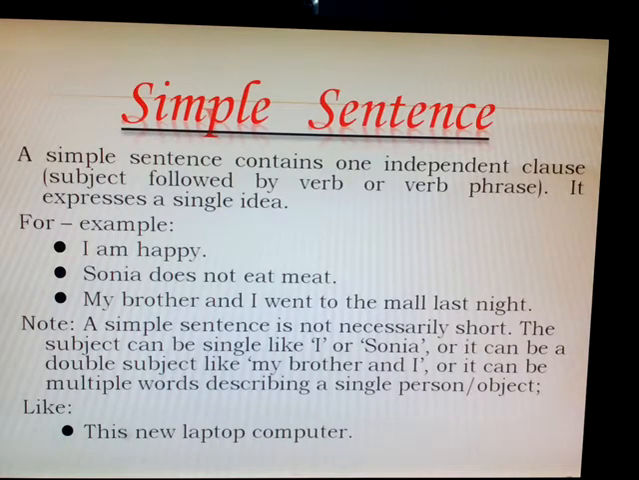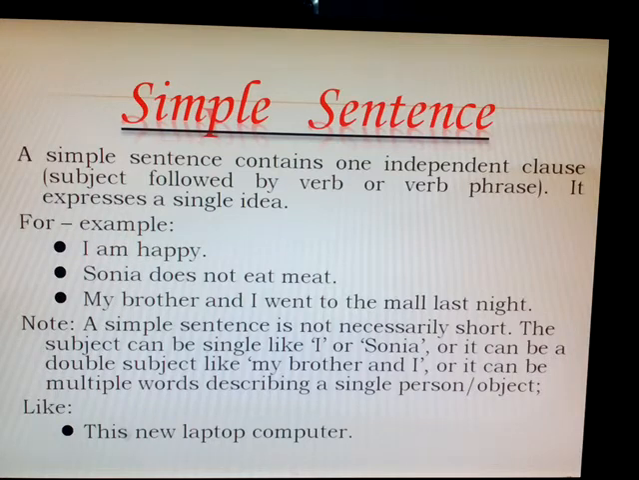For example, you will say, I am happy. I is a subject and it is followed by a verb phrase. I am happy. Then comes Sonia. Sonia does not eat meat. So the subject is there and the verb phrase is there. My brother and I went to the mall last night. Now remember that these simple sentences are expressing a single idea.